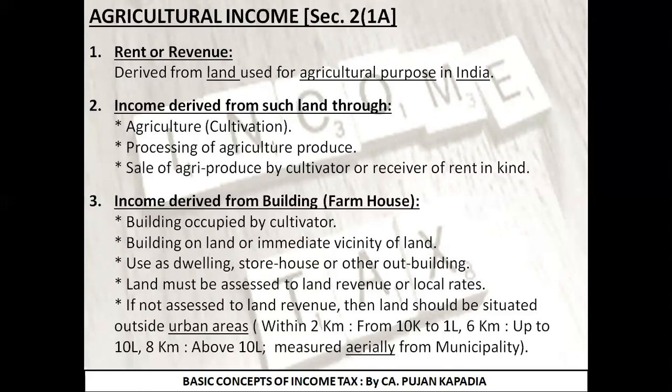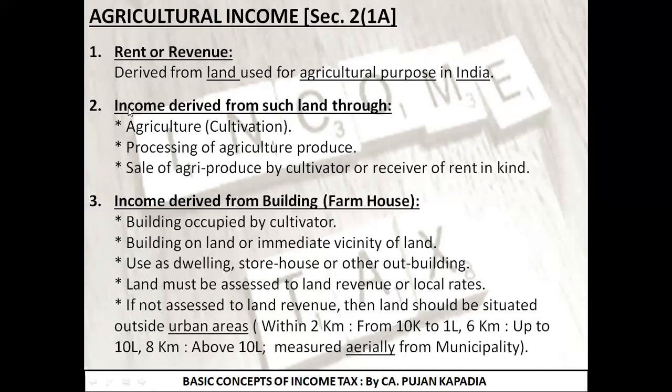First is rent or revenue. I am going to deal with this entire topic in detail once again so that you do not find any kind of hesitation at the time of memorizing or writing this particular question. So the first thing which is mentioned over here is rent or revenue. If I am having an agricultural land in India and I am earning any kind of rent by letting out that land or any kind of revenue out of that particular land, it will be taxed as agricultural income under point number 1.